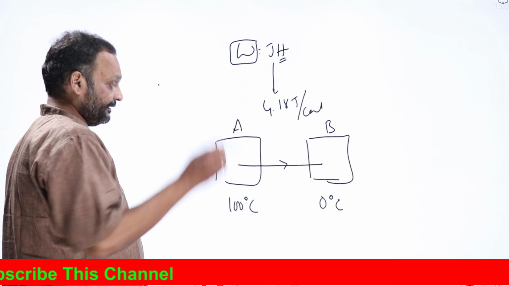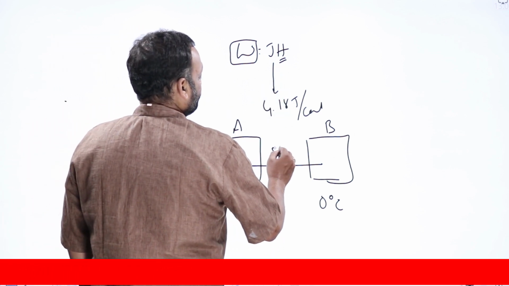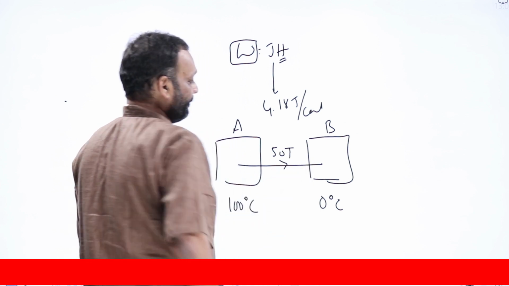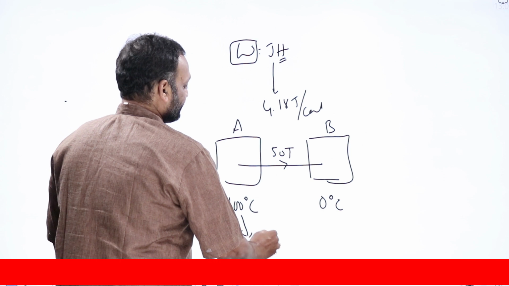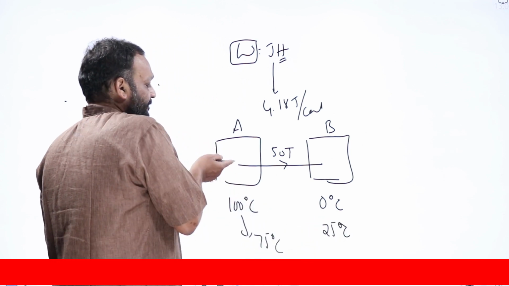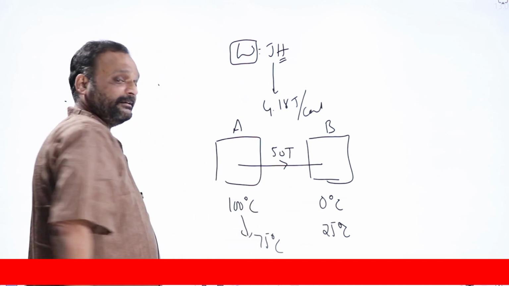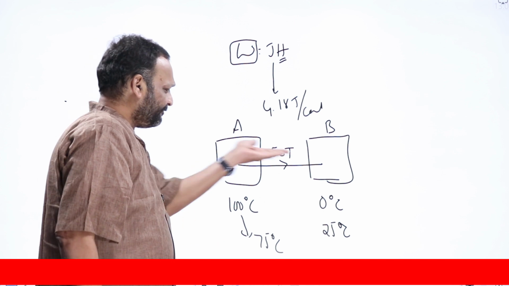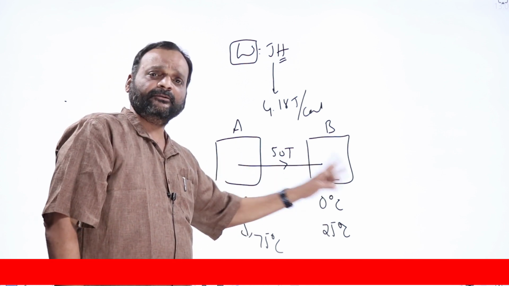As I told you, heat is a form of energy in transit. Say 50 joules of heat has flown from A to B. This one's temperature decreases to 75 degrees Celsius, and this one's temperature increases to 25 degrees Celsius, because this is losing heat and that is gaining heat. This is what we observe in our everyday life: heat is always flowing from high temperature to low temperature.